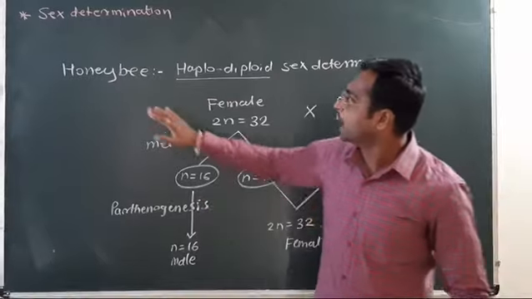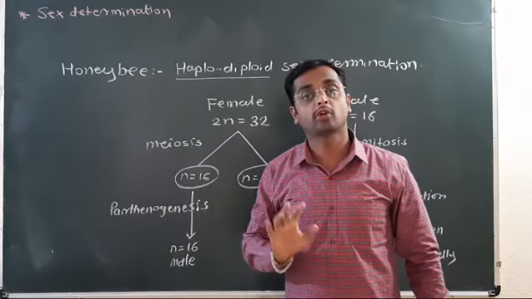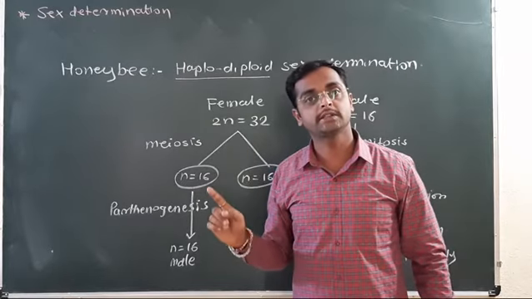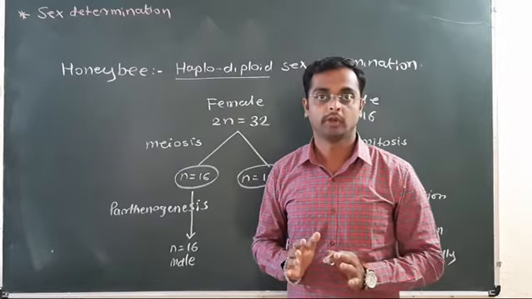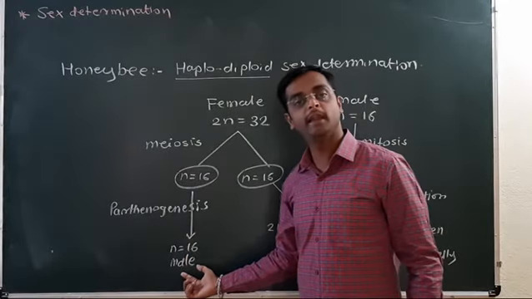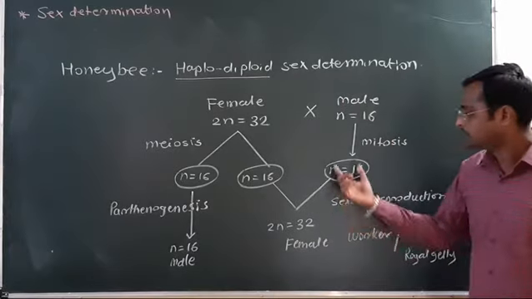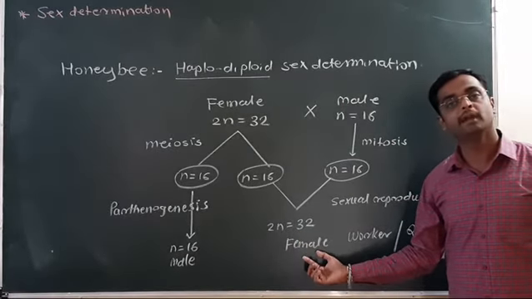So in honeybees there are no sex chromosomes, but the sex is determined by the number of sets of chromosomes. If the haploid or single set is present, then a male bee is produced, and if diploid, meaning two sets are present, then a female bee is produced.